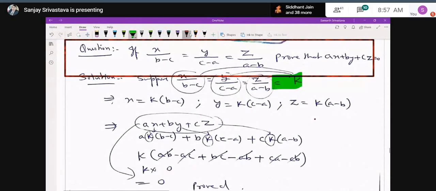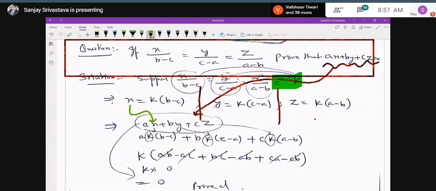Now, we have to prove that ax plus by plus cz equal to 0. So I have taken the left hand side, ax plus by plus cz. And in place of x, y and z, I have substituted the values which I have got from the above result.